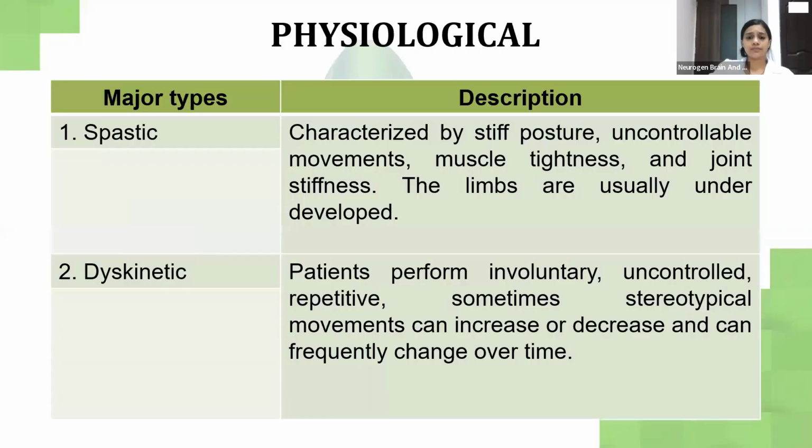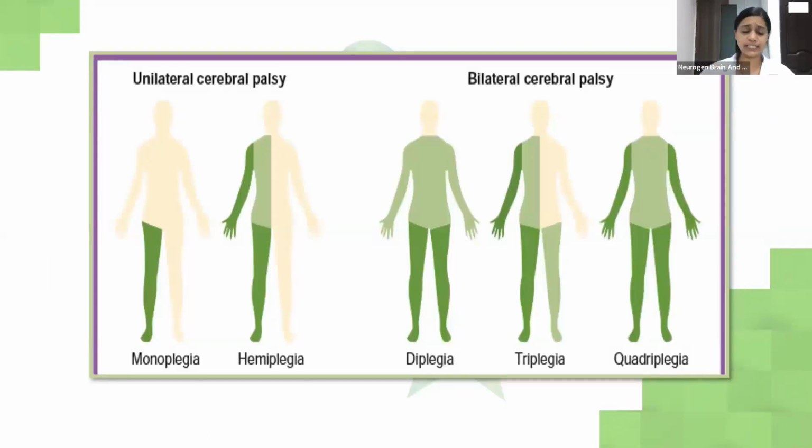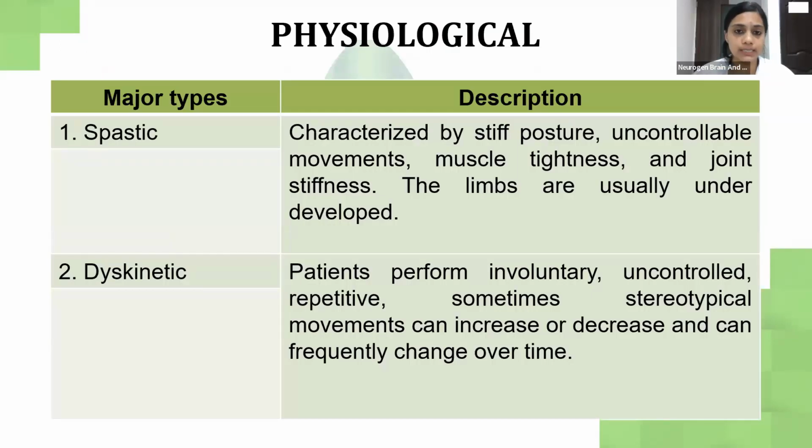So what is topographical classification? It tells you about the part or limb that is affected. If you see the first image, monoplegia means one limb of a child. Any one limb of a child will be affected. Second is hemiplegia. That means one side of the body is affected. The third is diplegia. That means the lower limb is more affected than the upper limb. Fourth is triplegia. Any three limbs will be affected. While the last one is quadriplegia, where all four limbs are affected. We will move on to the details of this in my further slides.